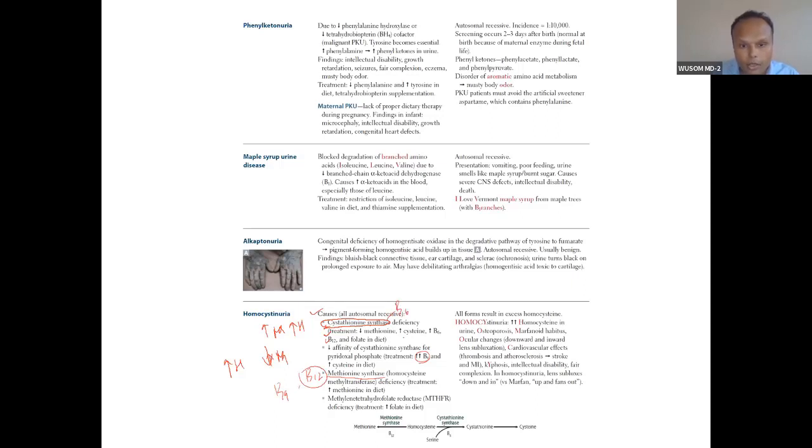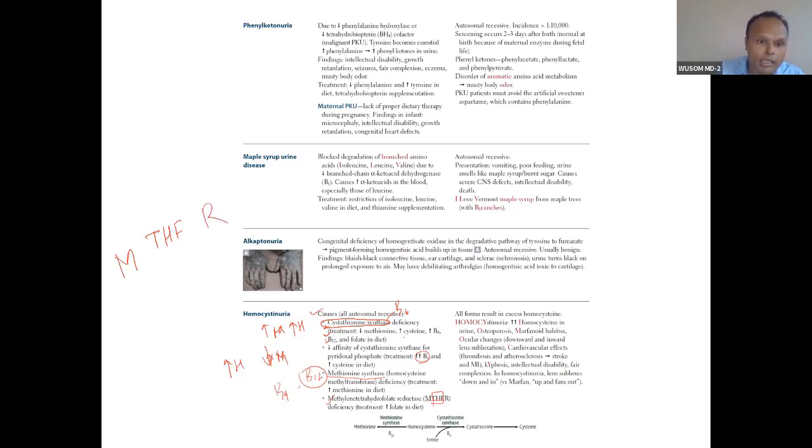Now in B12 and folate conditions, homocysteine will be high. The enzyme deficiency here is MTHFR, methylene tetrahydrofolate reductase. If you don't remember it, take tetrahydrofolate, THF, add M before it and R at the end.